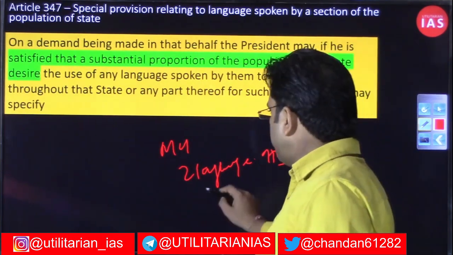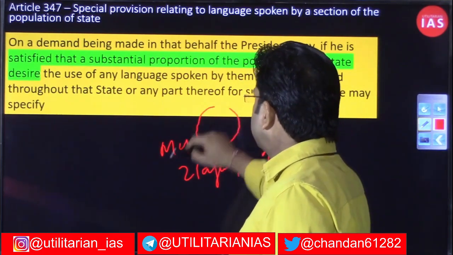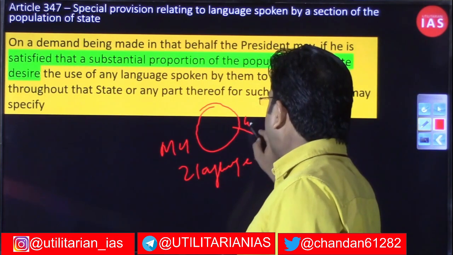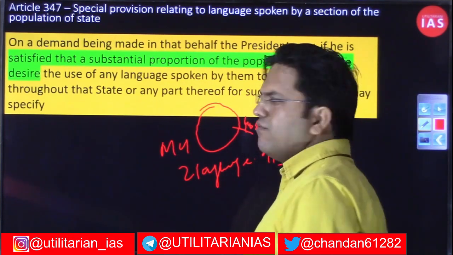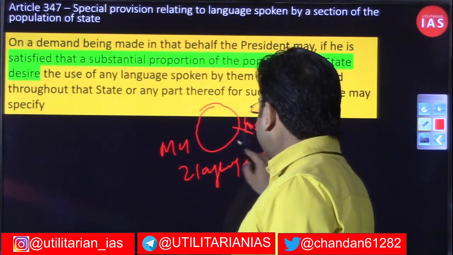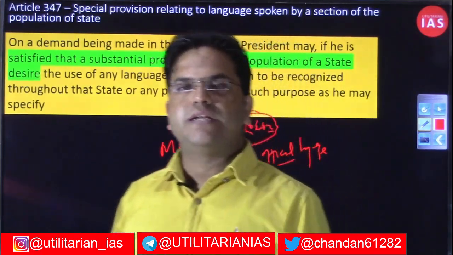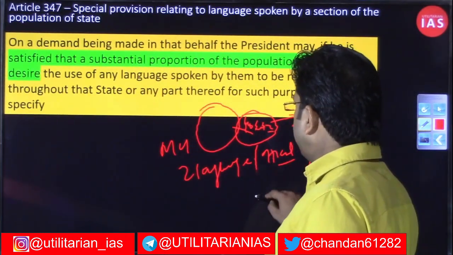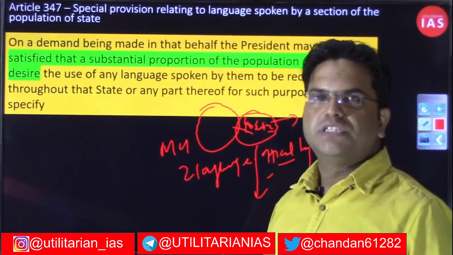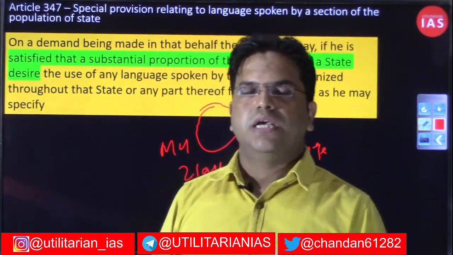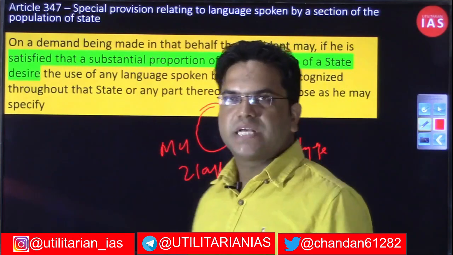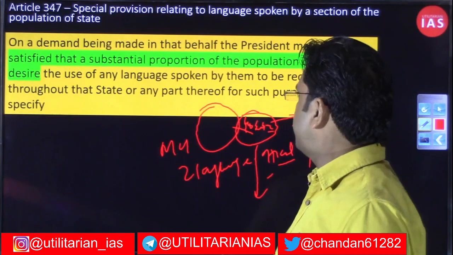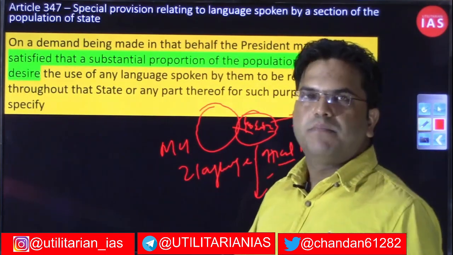Now, a category of people or a class of people, say 40 lakhs in number, consider that their language is also very rich. They have a rich heritage and rich literature, and if they feel that their language should also be included in the official language, and if their demand is just, if there is merit, they can request the President. They will not be requesting the Governor. They have the right to directly approach the President with their representation and present their case.